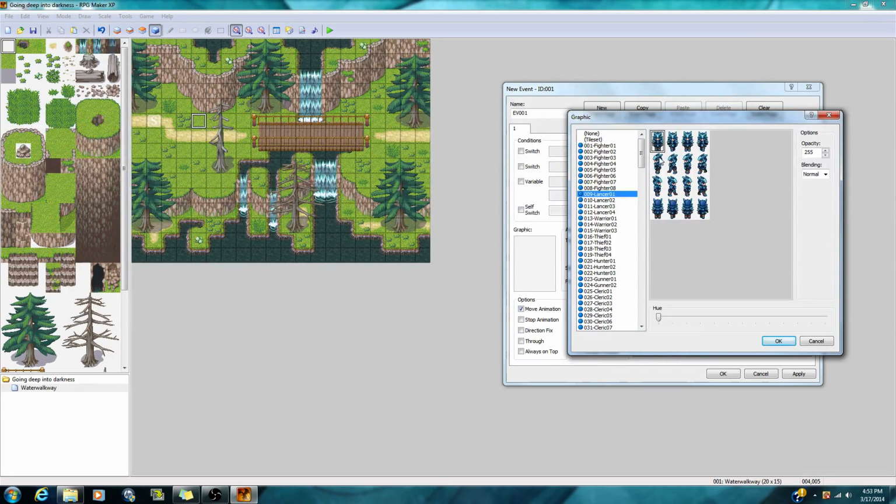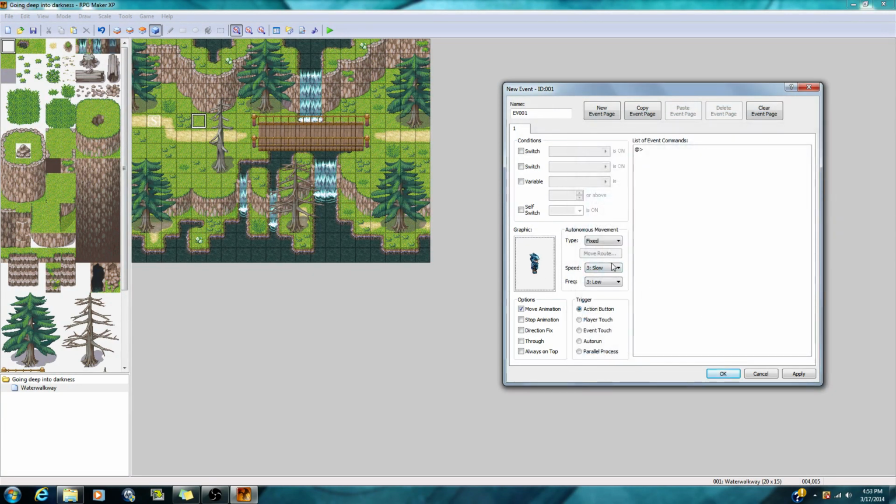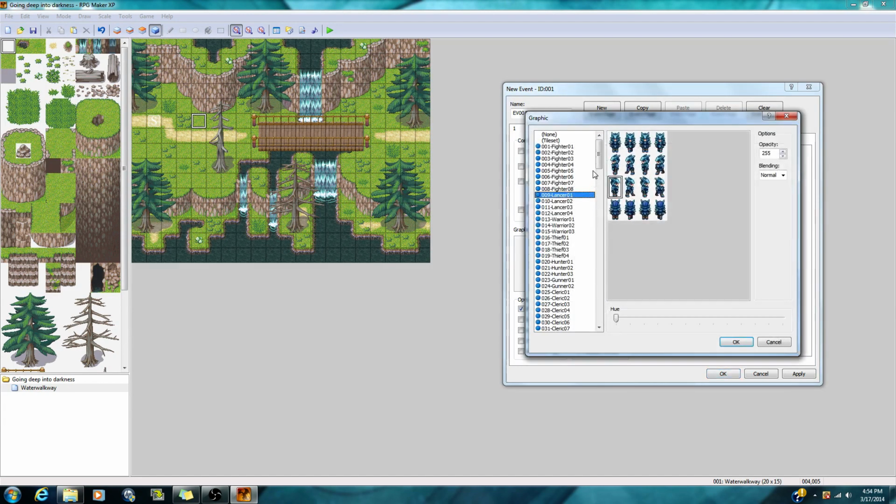But the thing is, when you make players respawn and you want them to be facing a right direction, like the direction that you wish him to be looking at right when he respawns, you just click down here and figure out what direction you want him to be facing. Right when you click OK, you see him, he's facing that way. So when I click apply and OK, you see my little guy is facing this way right when I play the game. But we're not making characters right now.